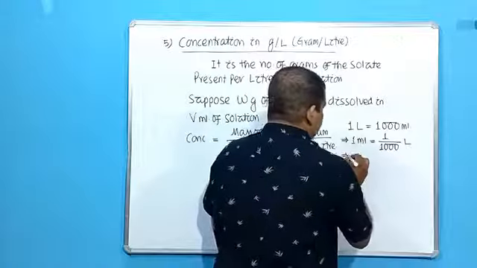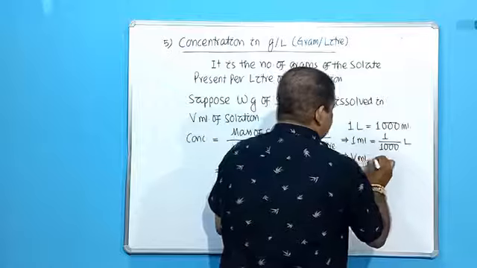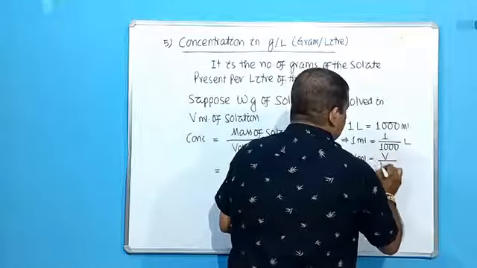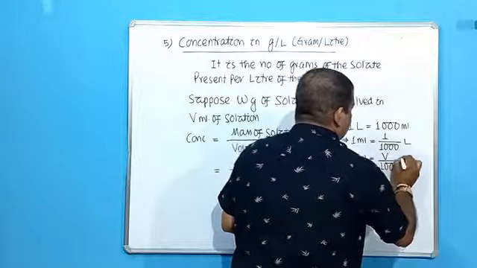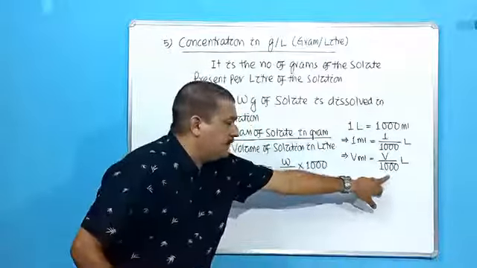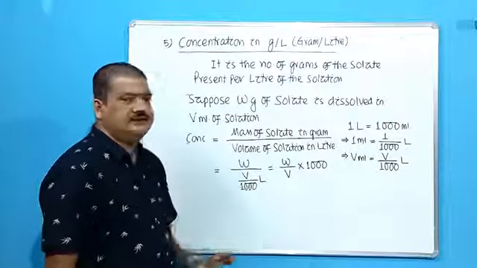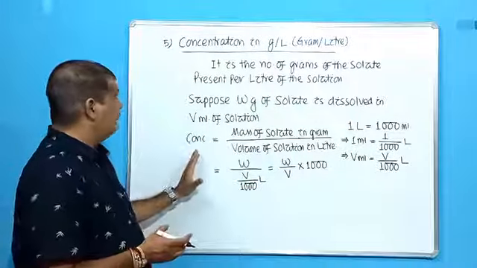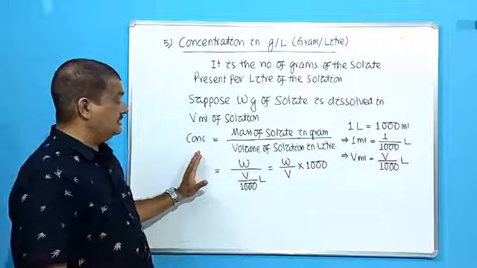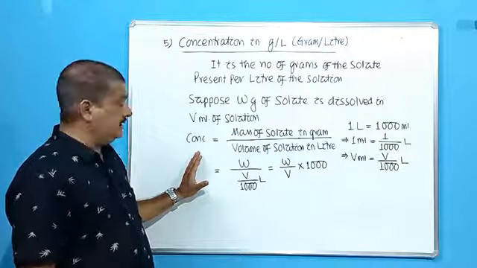That means what will be V milliliter? V milliliter means V by 1000 liter. So we have placed this value here. So 1000 will be multiplied then. So this is the formula. So this is how to find out the concentration of a solution in terms of grams per liter.